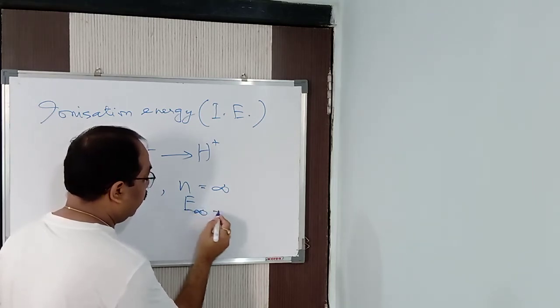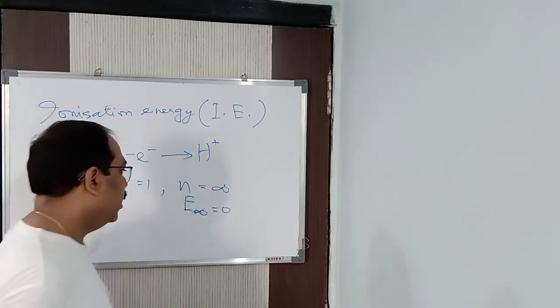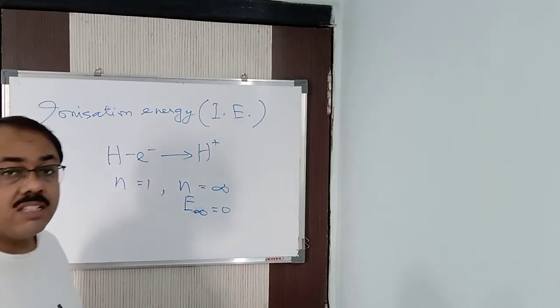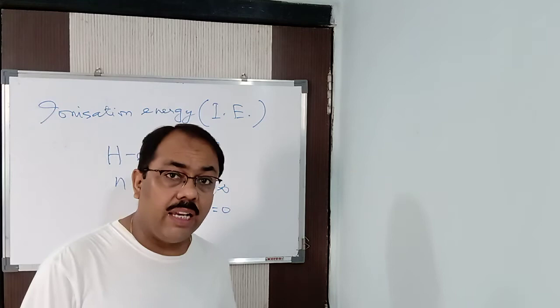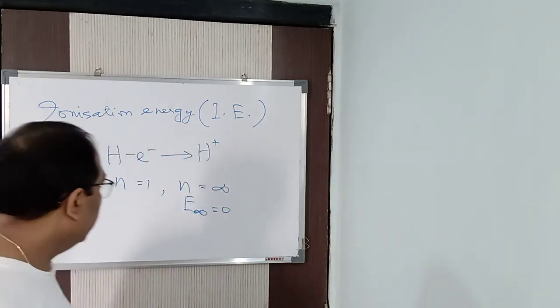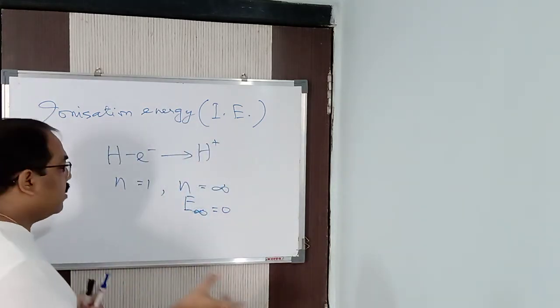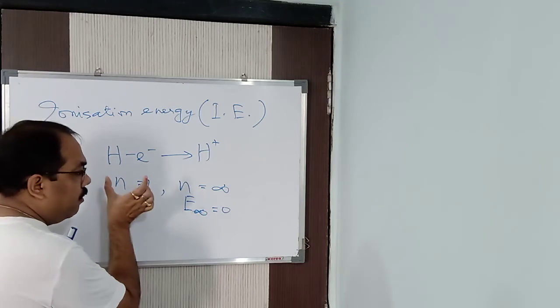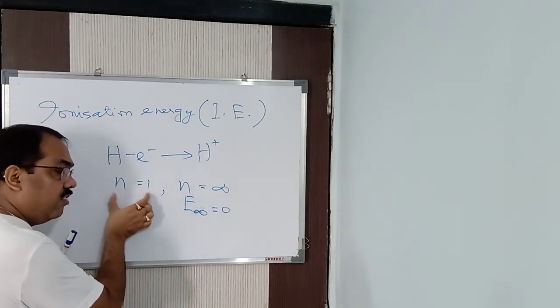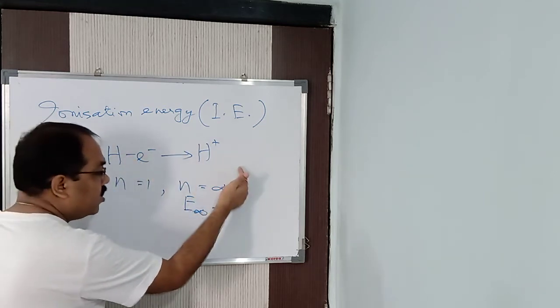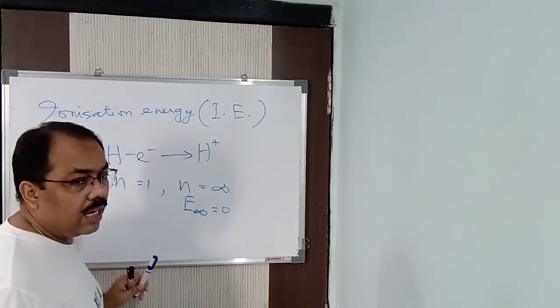Let me write correctly: E infinity is considered to be 0. I am telling you repeatedly, we consider it, hypothetically. So ionization energy is the energy absorbed by an electron in the ground state, n is equal to 1, the first level, to reach the infinite state.